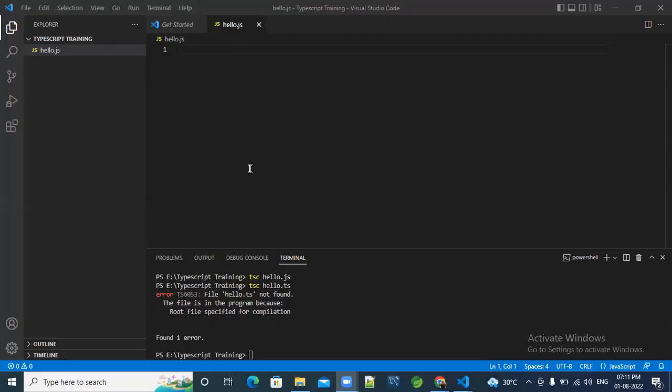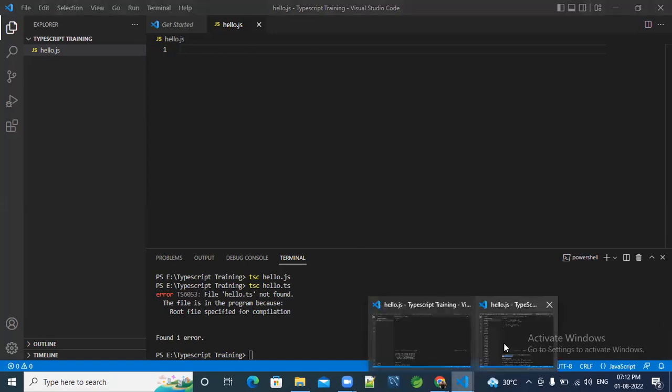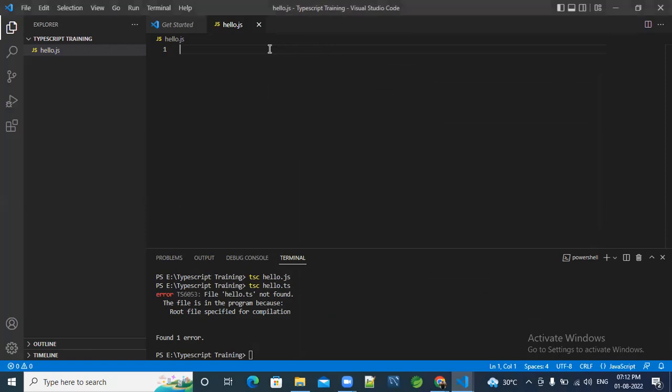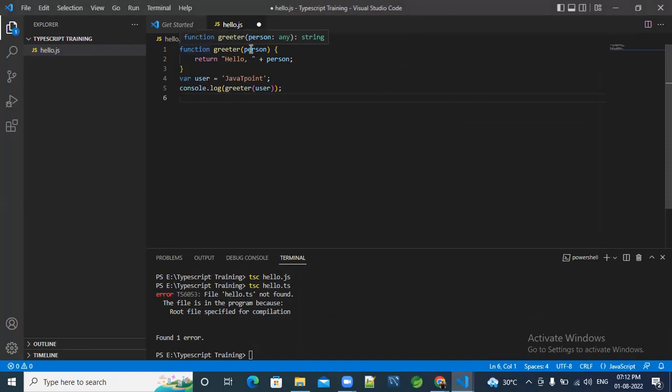So now we have to go to the terminal. Earlier I told you we have made a file hello.js. Now I have already made my project earlier, so I will show you how I write the code in this. I will copy this code and paste it here. See, I pasted it. Here is a function greeter, person. Then the second line is written hello plus person. Then we close the curly braces, then var user equals Java deployment.